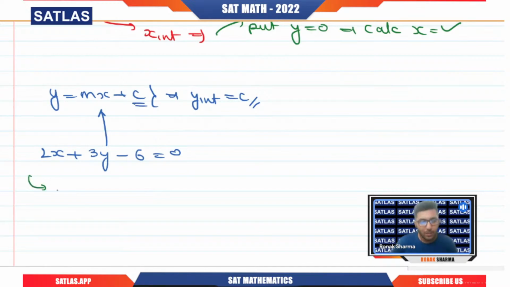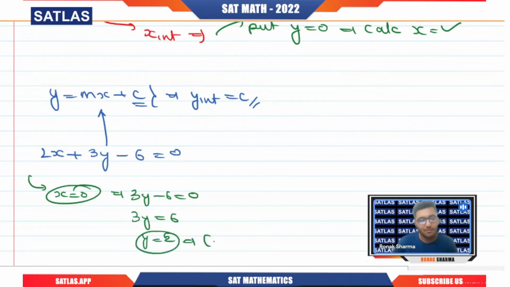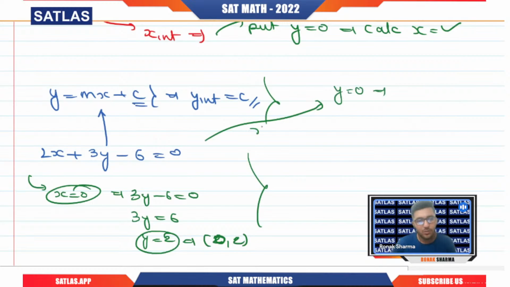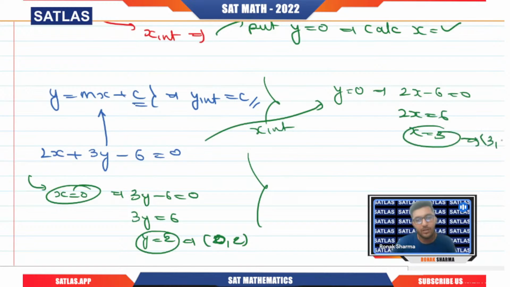So to calculate the y-intercept, put x equal to 0. The moment you do it, you find 3y minus 6 equals 0, so 3y equals 6, or y equals 2. The y-intercept is 0 comma 2. Are you getting my point? To calculate the x-intercept, put y equals 0 and you get 2x minus 6 equals 0. That means 2x equals 6, or x equals 3. So 3 comma 0 is your x-intercept. That is how quickly you can calculate the x-intercept and y-intercept.